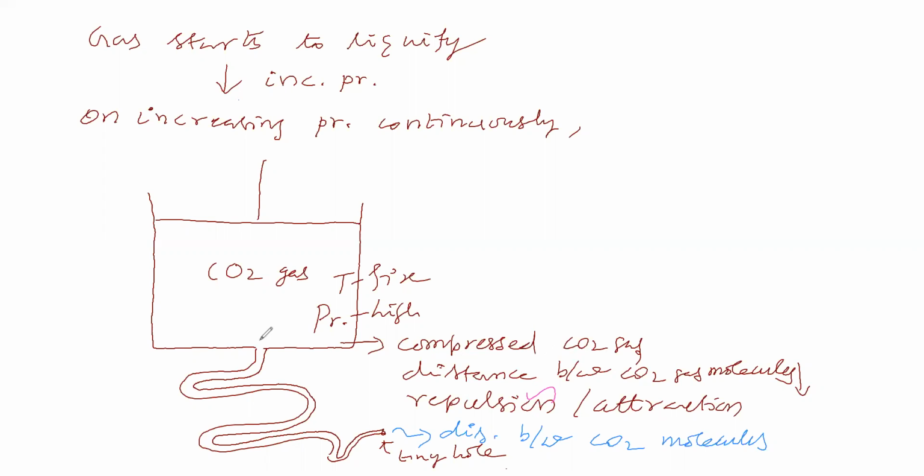So now compressed carbon dioxide gas comes like this. It is coming out through this tiny hole. Now you say, how will the distance between carbon dioxide molecules be here when compared to this compressed carbon dioxide gas? Here we are compressing, and here we are not doing anything.